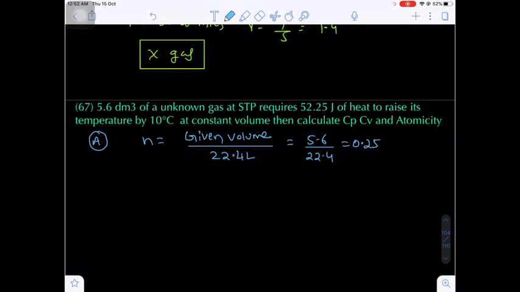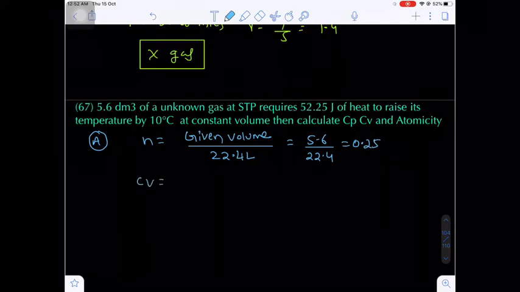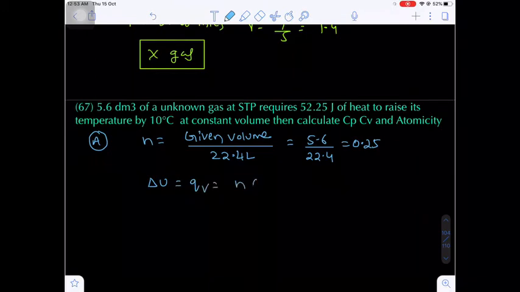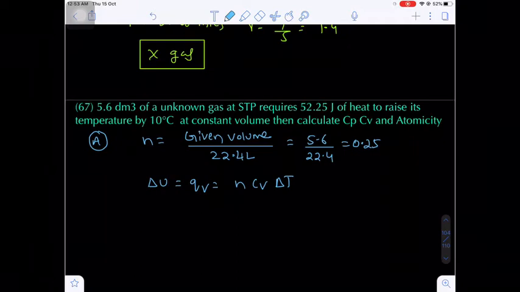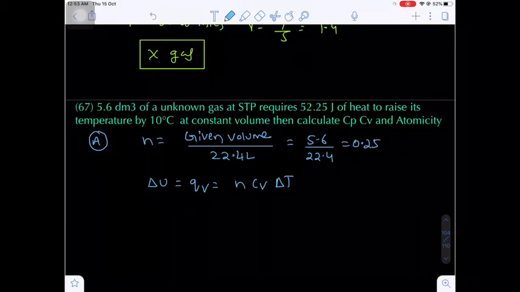Now the heat at constant volume, Qv, that is delta U, is nothing but the heat content at constant volume, equal to n Cv delta T. I have to find the Cv, Cp and atomicity.